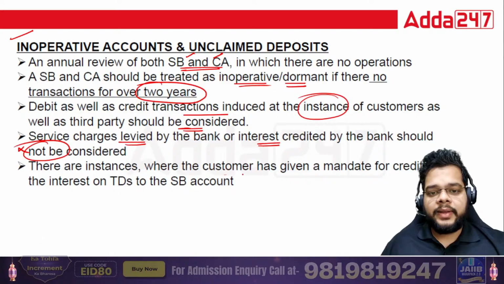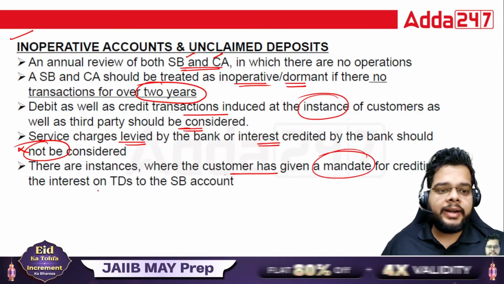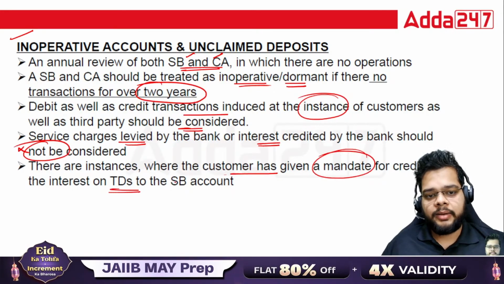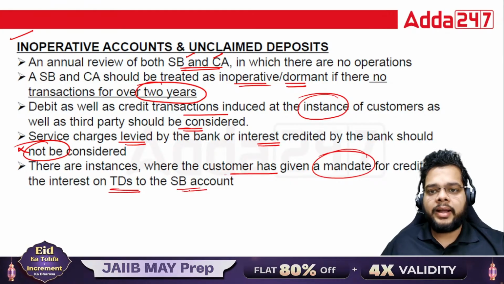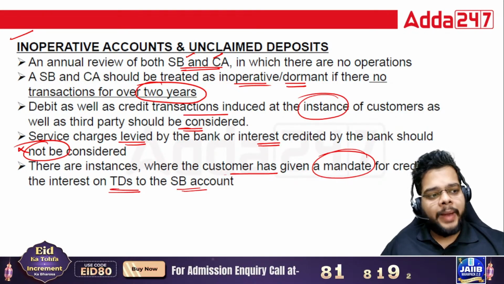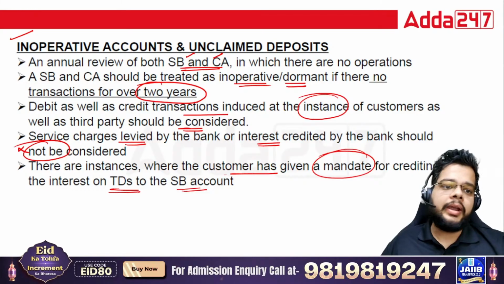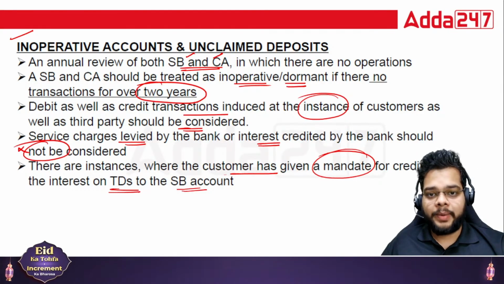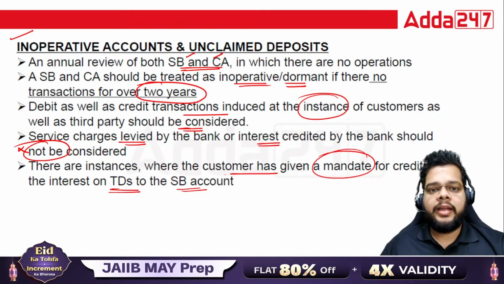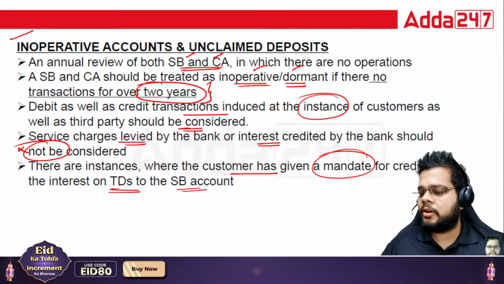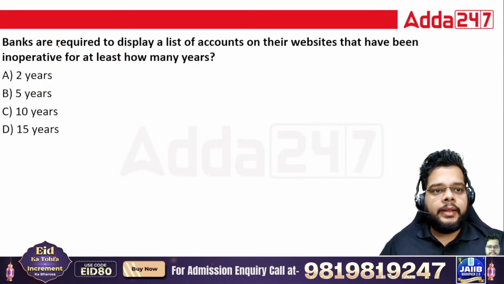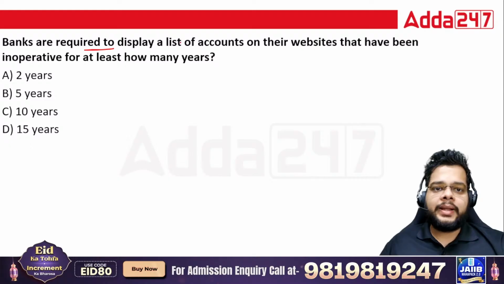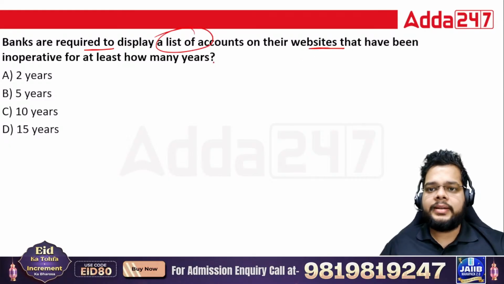There are instances where the customer has given a mandate for crediting interest on the term deposit to the saving bank account also. So whenever the mandate is given by the customer, then only you will be considering the particular transaction as an operational transaction. Otherwise, if no such transaction is there for 2 years, you will classify the account as inoperative or dormant.